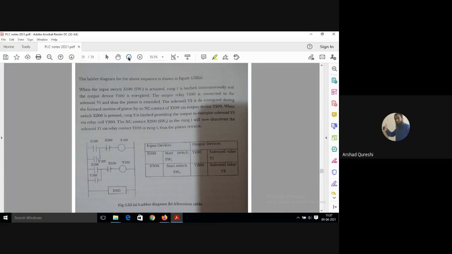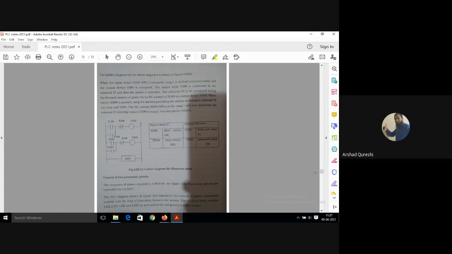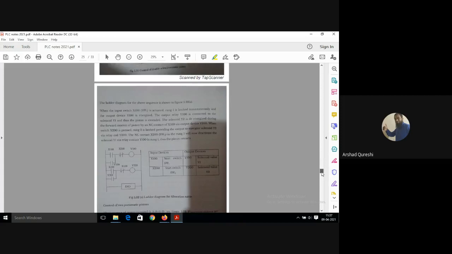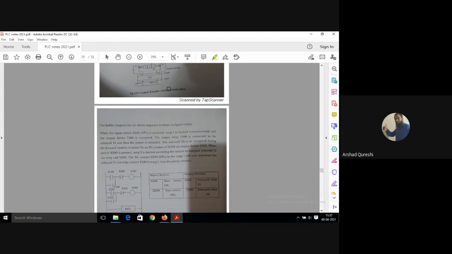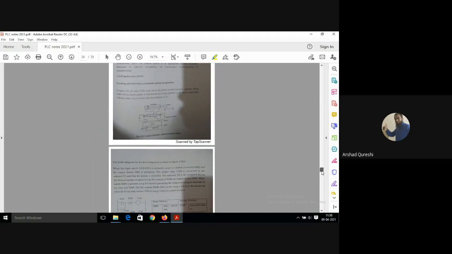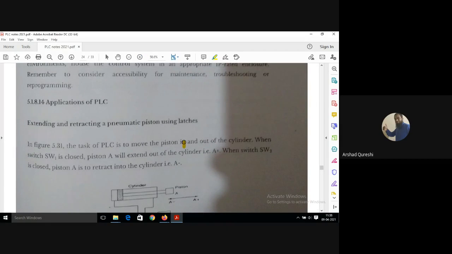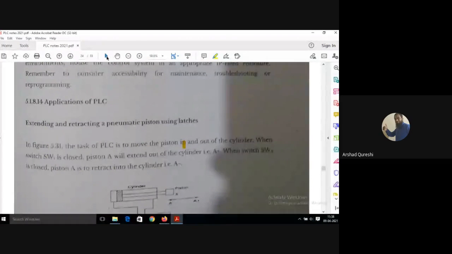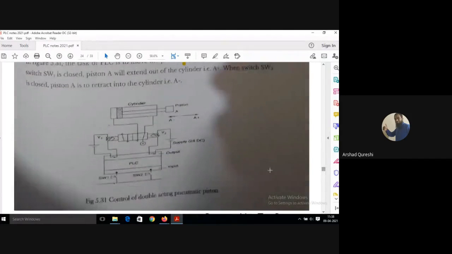Suppose you have to make A plus A minus, as you have studied. This is how the cylinder-piston arrangement looks. A plus and A minus you have to do with the help of solenoids.